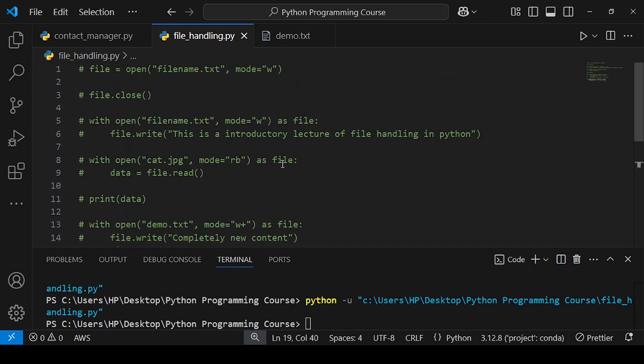And in this lecture, I discussed what file handling is and why we should study it, and different types of files like text files and binary files, and different modes to work over the files like reading mode, writing mode, appending mode, and reading and writing, and reading and appending. These modes I explained here, and wrote code also.